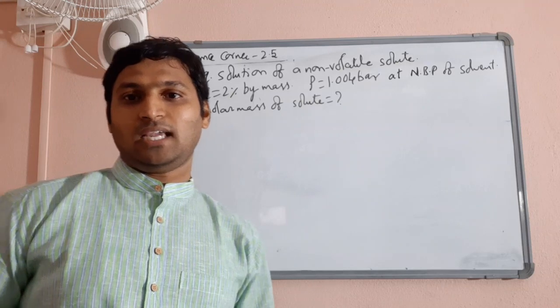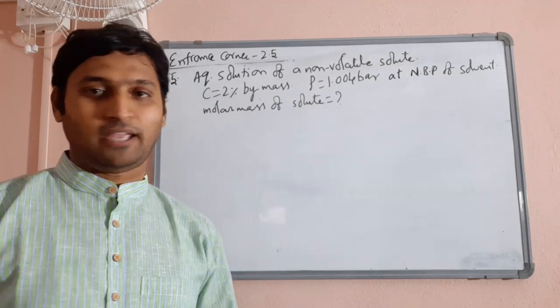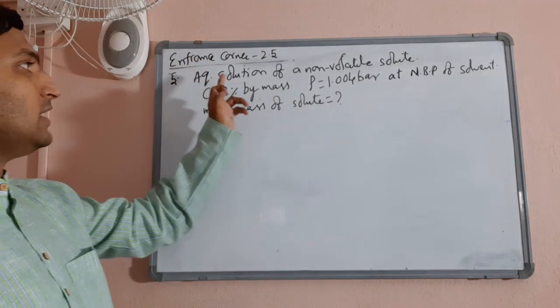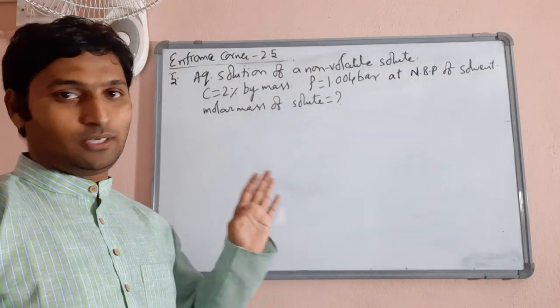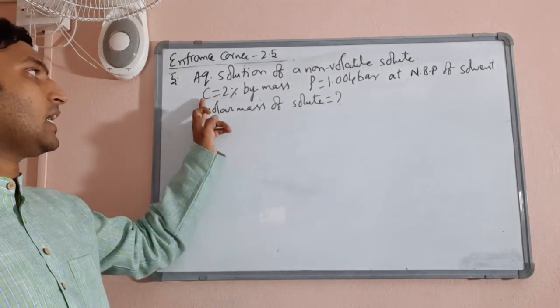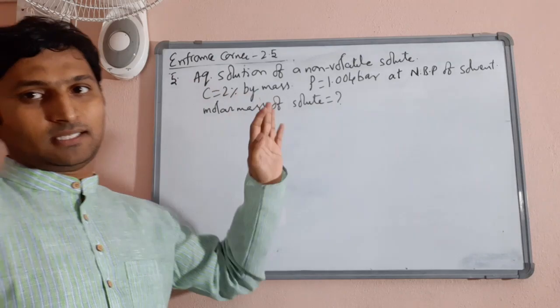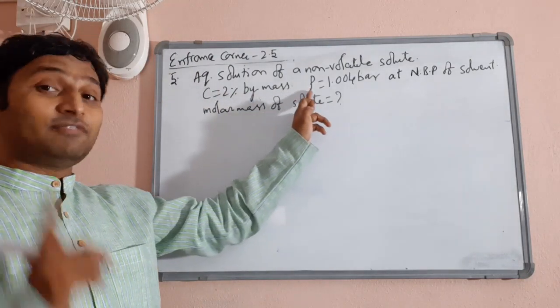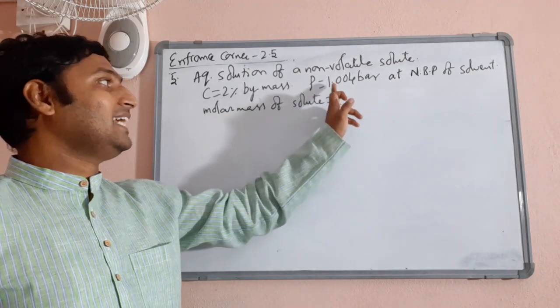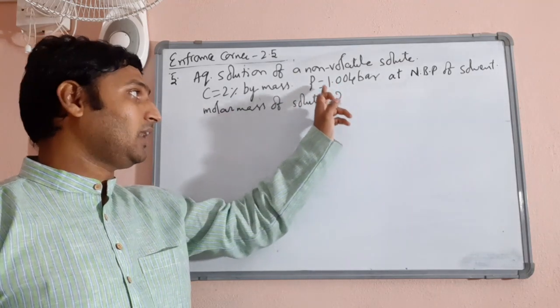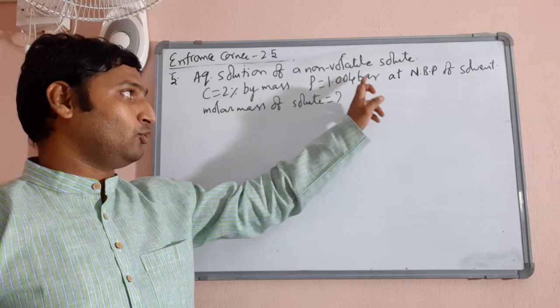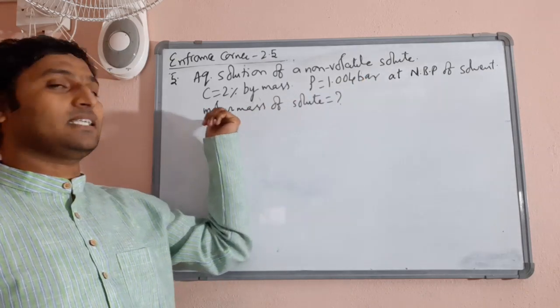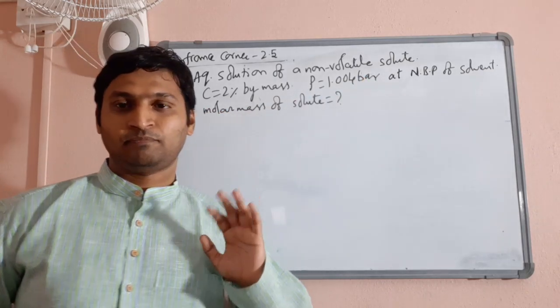Now evaluate the information present in question number 5. An aqueous solution of a non-volatile solute is prepared with a concentration of 2% by mass. Again, mass percentage is given. The vapor pressure of this solution is 1.004 bar, it seems. Then he is asking the molar mass of the solute.